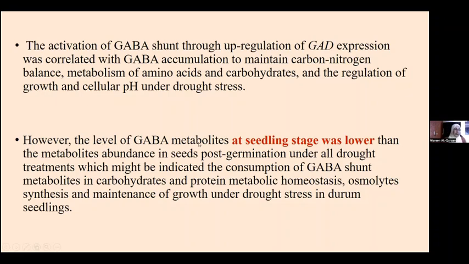Now the level of GABA metabolite, as we noticed, was not high at the seedling stage compared to 8 days post-germination. This can be explained by GABA being consumed. It indicates the consumption of GABA as a metabolite in carbohydrate and amino acid synthesis and protein metabolism or metabolic homeostasis. Of course, it is consumed for osmolyte synthesis to maintain the growth of durum wheat, especially under all those drought stress treatments.